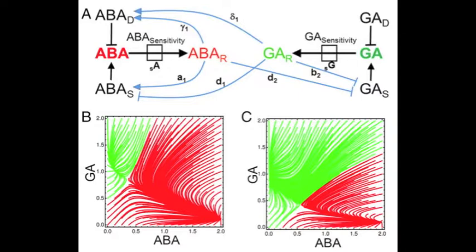Together with my colleague Ian Johnston, a mathematician, the postdoc on the project, again, Alec Topham, developed a series of ordinary differential equations which modeled the interactions between the ABA response and GA response and their feedbacks back onto the gene expression that would synthesize and degrade each of those hormones. So we created a model whereby we had each of the individual components: the receptor and the response, and then the feedbacks onto synthesis and degradation gene expression for each GA and ABA, and showed that this model was sufficient to create a bistable system.